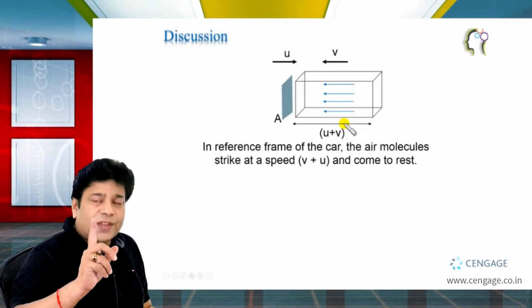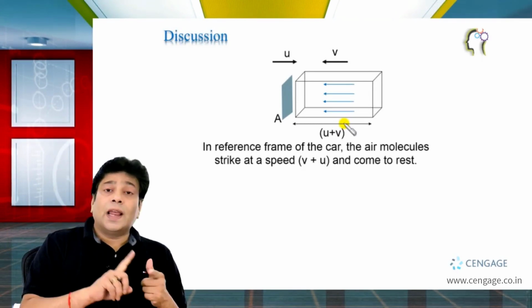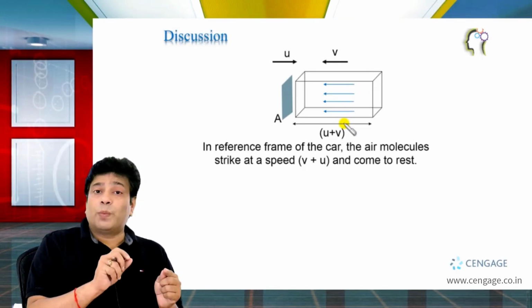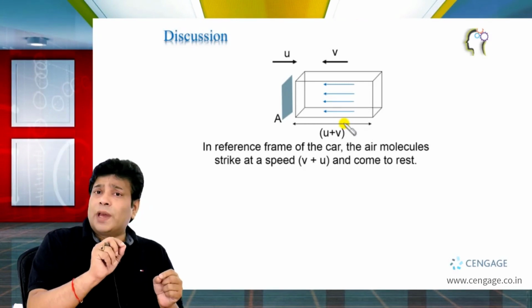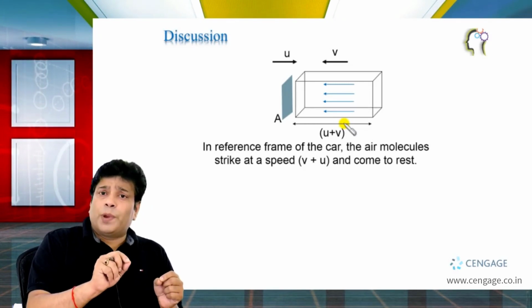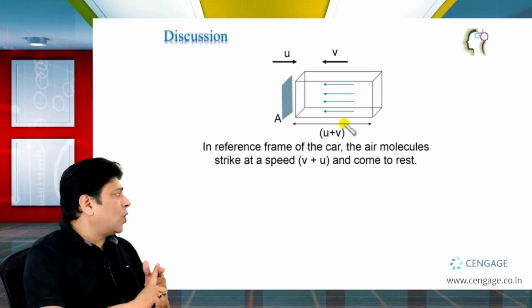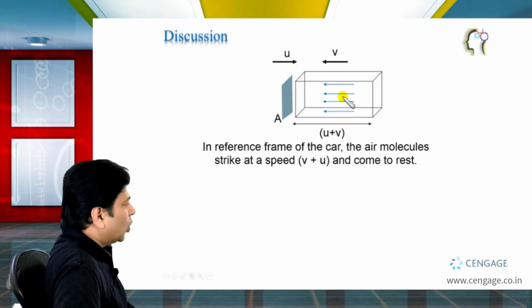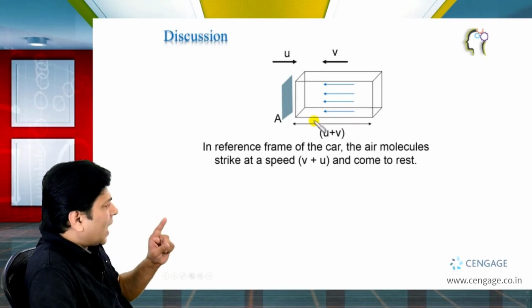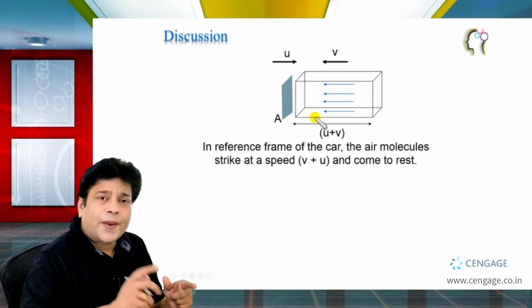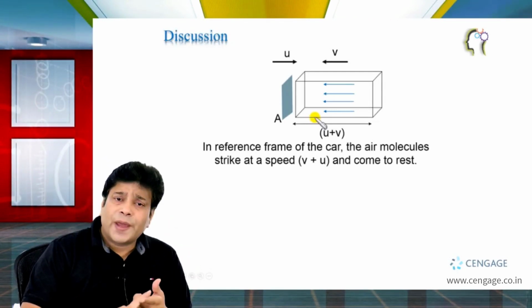We are considering 1 second, and we know in 1 second the length of the air column striking the paper should be equal to the relative speed of the air column with respect to the paper multiplied by 1 second, that is equal to u plus v.